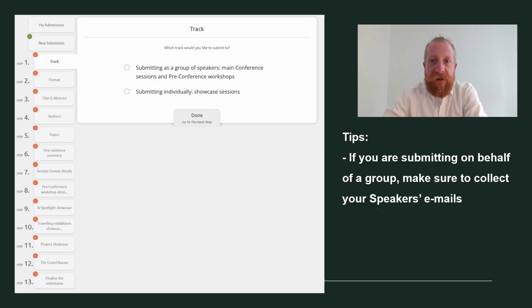You will see a submission guide and a series of steps to follow. It is a lot of steps, but don't worry, you don't have to follow all of them. After reading the guide, you can go to the first step, and here you will be asked to choose whether you are submitting as a group of speakers for the main conference or pre-conference, or whether you are submitting individually for one of our showcase sessions. In our case, we are submitting as a group of speakers, so simply mark the first option and click Done to go to the next step.